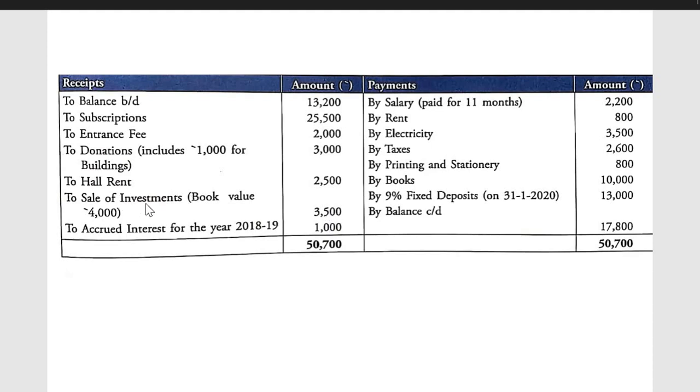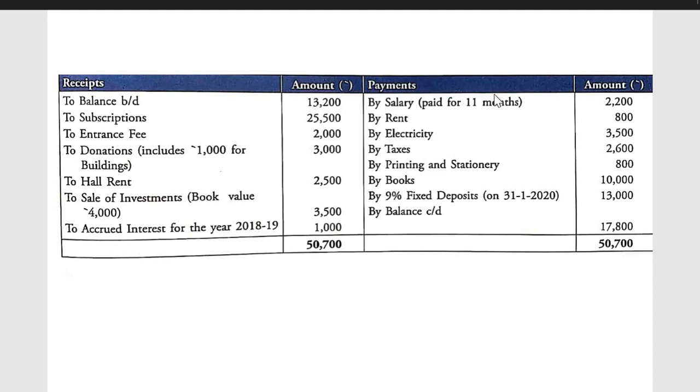Sale of investment, book value 4000, sale price 3500. So now there is a loss of rupees 500. Loss of rupees 500 is revenue expenditure, and rupees 3500 is the capital receipt. So 500 will be transferred to income and expenditure account. Accrued interest for the year 1819: previous year interest we have received, so not to be entered in the income and expenditure account.